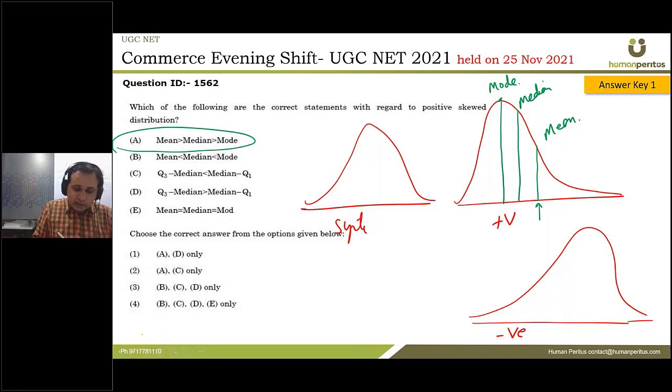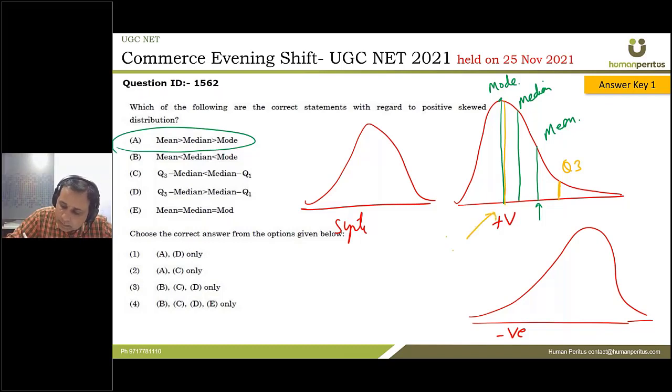Now another thing, where will my Q1 and Q3 lie? So what is my Q3? Q3 will be that point up to which there will be 75% area. Because it's a long tail at the right, my Q3 will lie somewhere over here. And where will I have my Q1? Q1 will be somewhere over here.